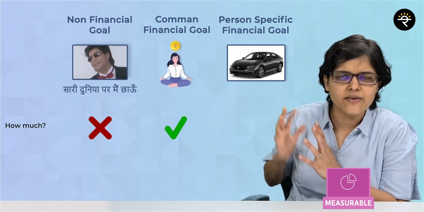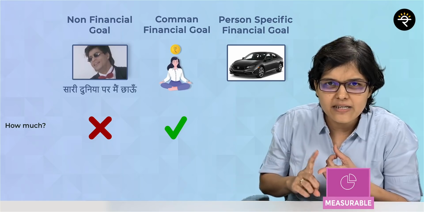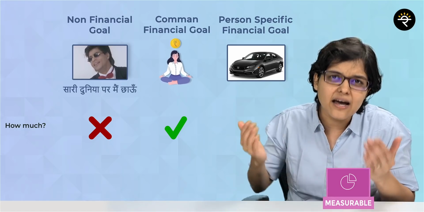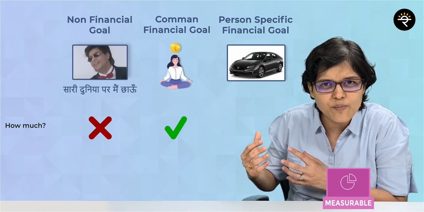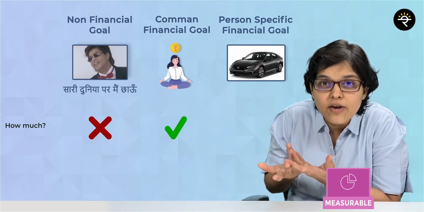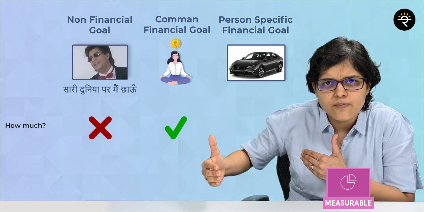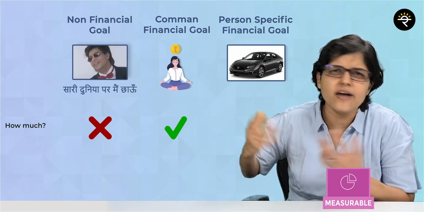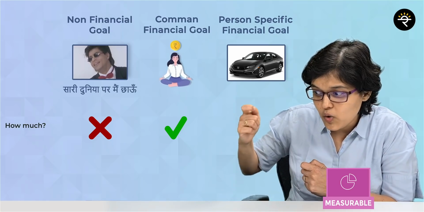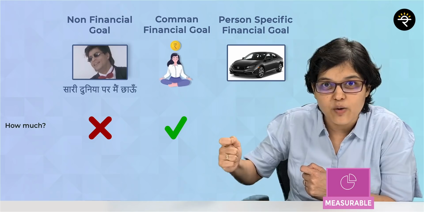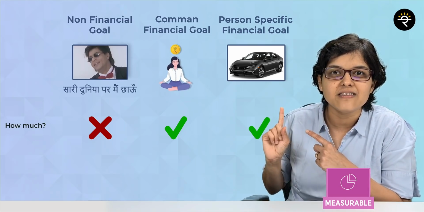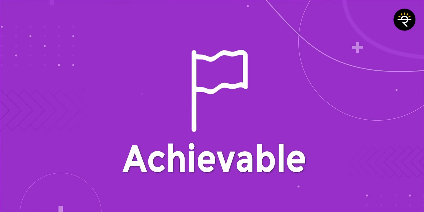And to buy that Honda Civic car now, either I can again mention the SIP amount or I can say that the current car cost is around 19 lakh rupees. And if I consider inflation, then let's say after 5 years, the cost of the car will be 25 lakh rupees. I want to save that much money, 25 lakh rupees. Is that measurable? Answer is yes.